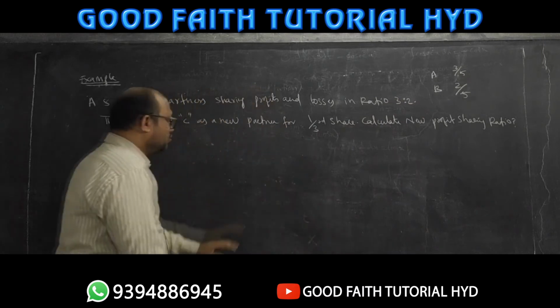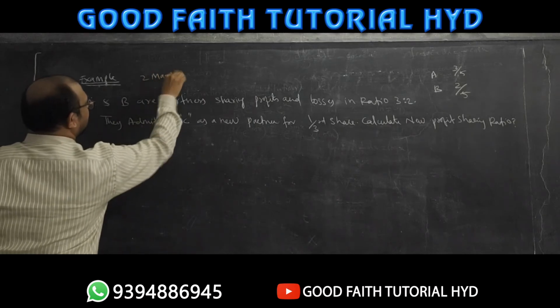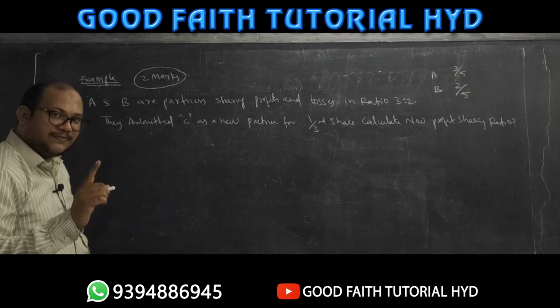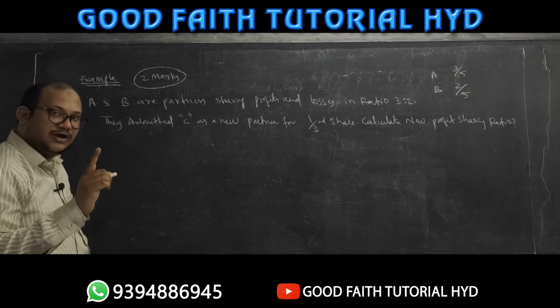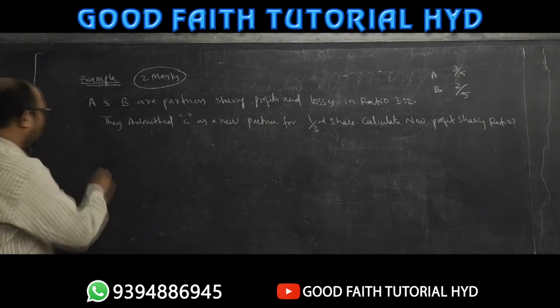Now how do you solve this problem? This problem is important for 2 marks. Once again I am telling you, this question is important for 2 marks. In every final exam, intermediate second year of TS, he will definitely ask you this question for 2 marks. Calculating the new profit sharing ratio. How do you write the answer?